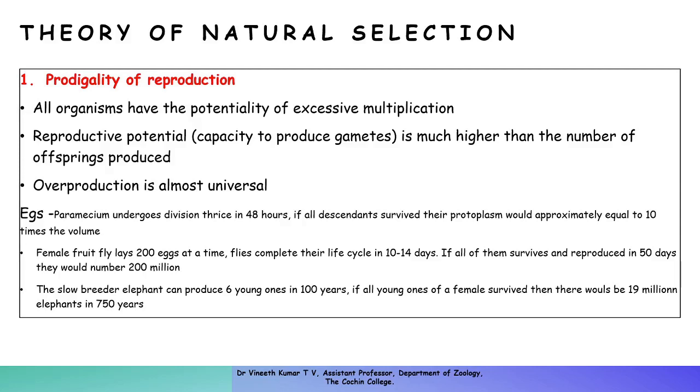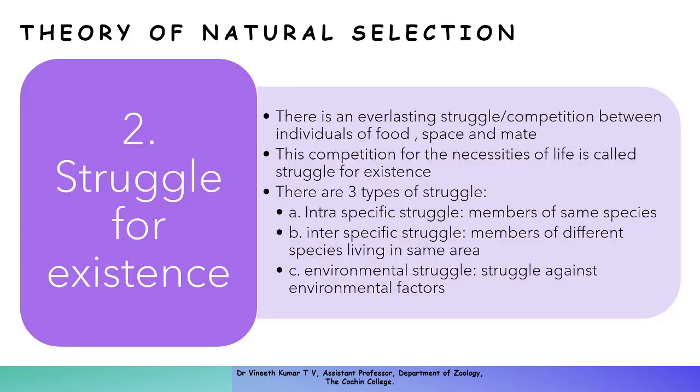So the next in the cycle, after prodigality of reproduction: when number increases, the increase in number will lead to struggle, because every individual organism requires its own space, its own food for survival, etc. So that will lead to the second one, that is struggle for existence. There is an everlasting struggle or competition between individuals of the same species or different species for food, space, mate, etc. This competition for the necessities of life is usually called struggle for existence.